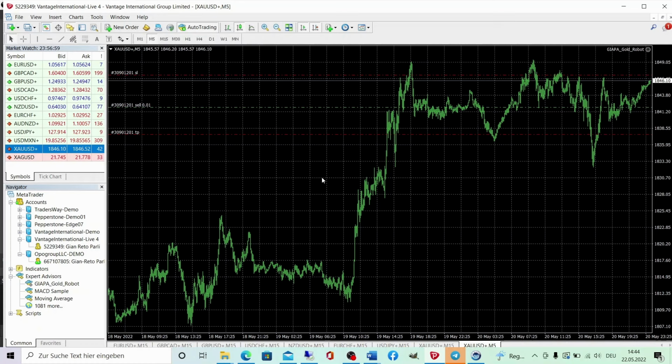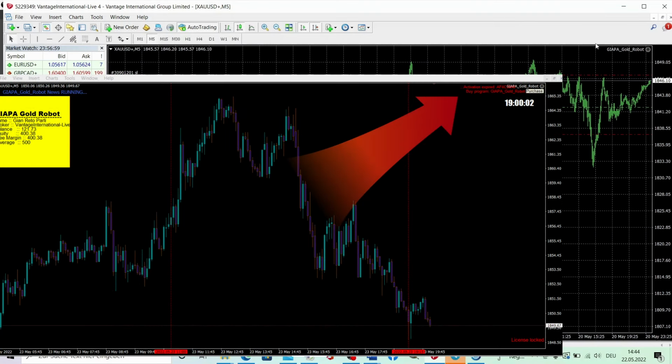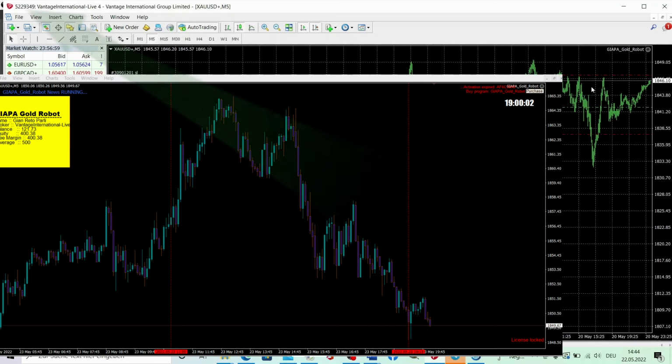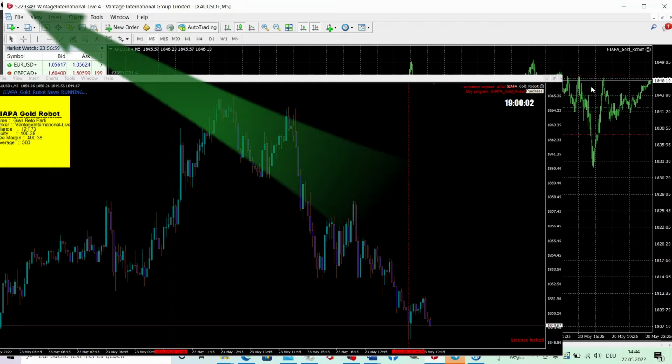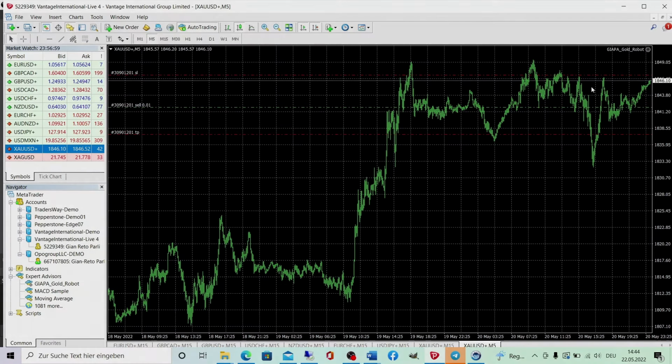You should now see activation expired in the upper right corner. Please do not close the MT4 and the robot now. Just leave everything as it is. Now send us your MT4 account number by email or Telegram and ask for an activation. We will activate your account as soon as possible. This can take up to 24 hours.